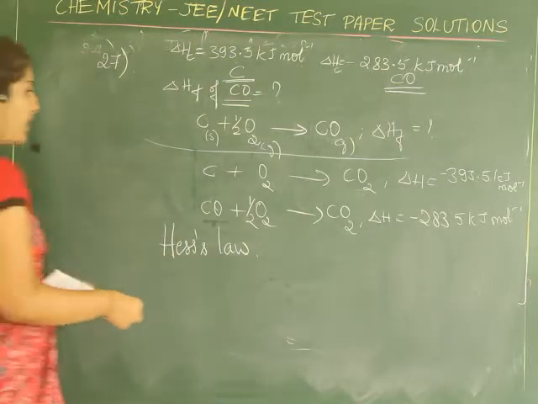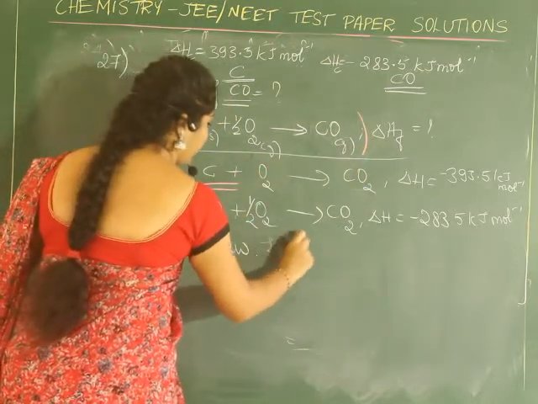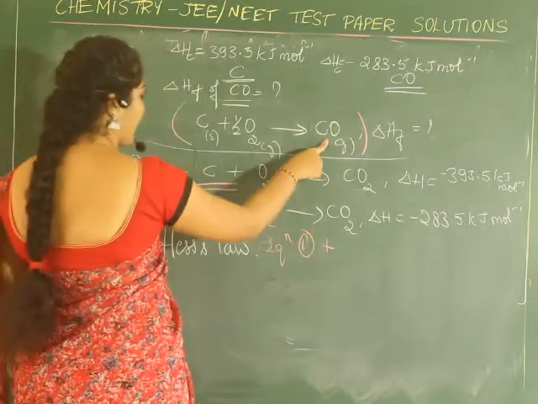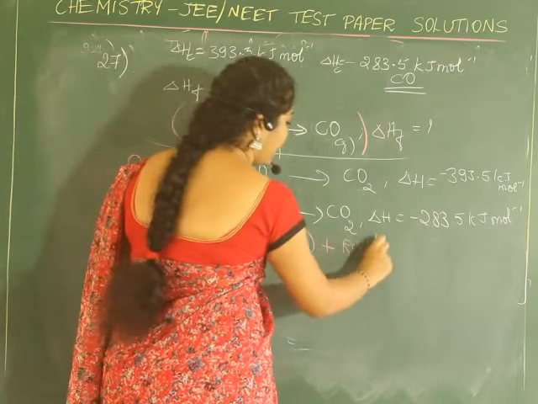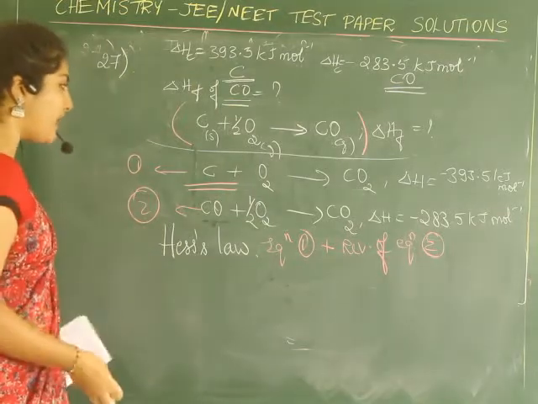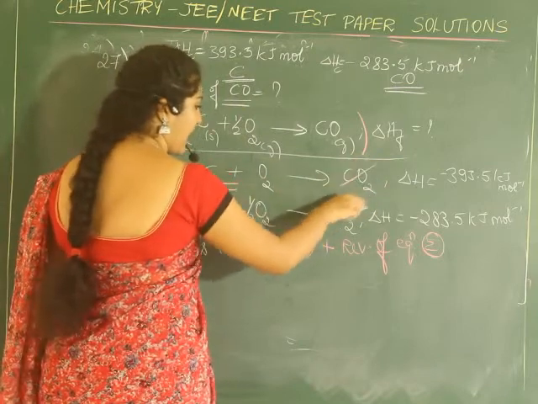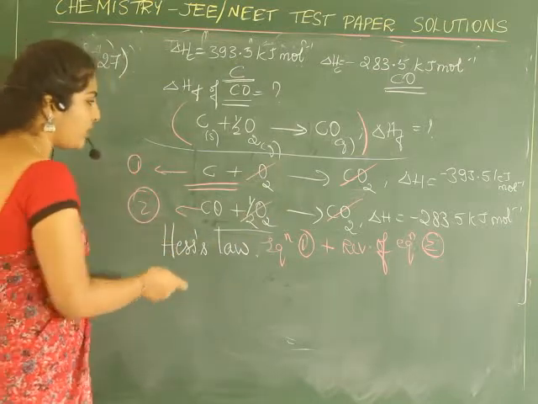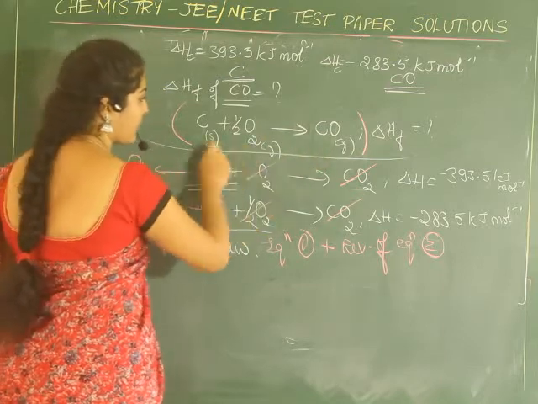Now again, check out. We want this equation. From here, where do we have carbon? Equation 1. Equation 1 plus. Where do you have carbon monoxide? We have it on the left hand side, but we want it on the right hand side. So reverse of equation 2. When you reverse this, what happens? This all comes to the right hand side, this all comes to the left hand side. So right hand side carbon dioxide, left hand side carbon dioxide, 1 oxygen and half oxygen cancel. So you will get carbon plus remaining half oxygen giving carbon monoxide. The same equation you get.